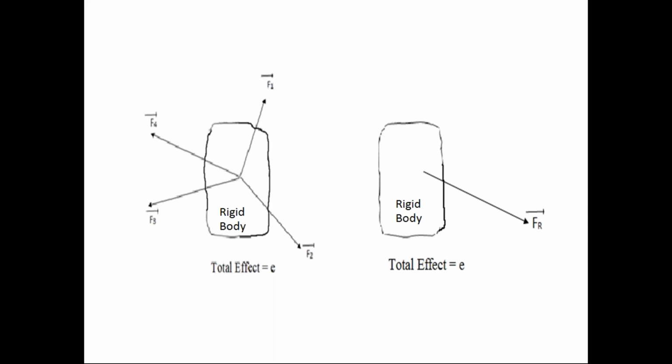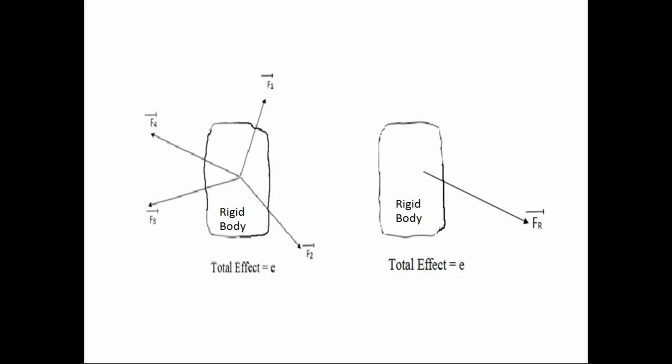In engineering mechanics, we can replace this force system with only one force. This one force acting on the body has the same effect on the body as that of this force system.